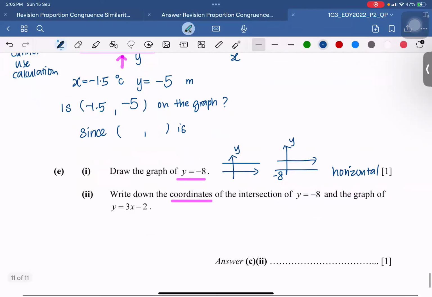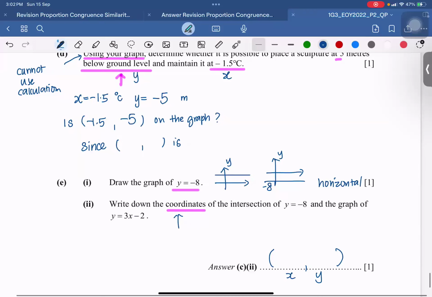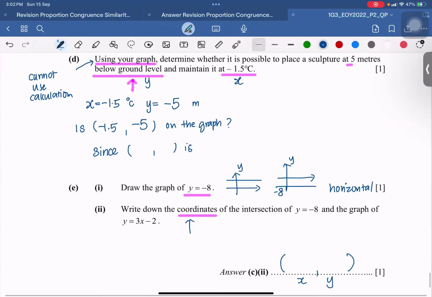And next, look for the point of intersection with the line itself, the coordinates. So I want a pair of brackets with x and y values. I am not going to give out the full answers for this. You'll have to think a little bit and work out the answer. So I only explain the main concepts. That's all so far.